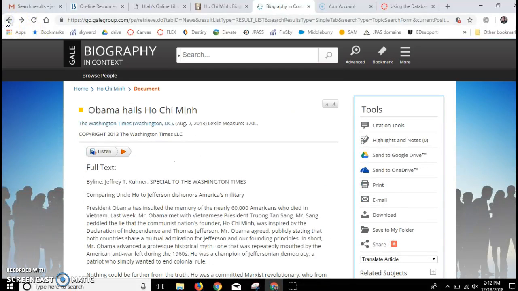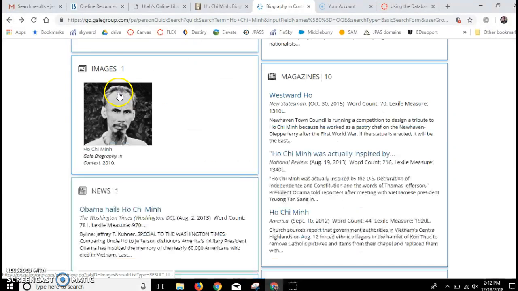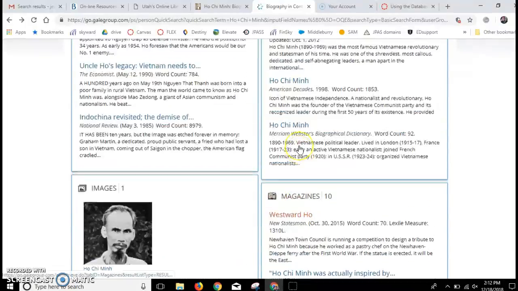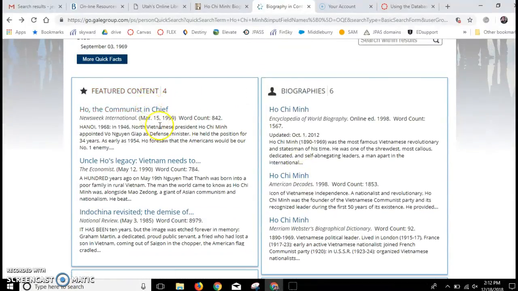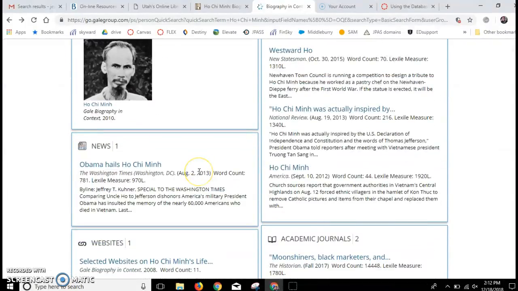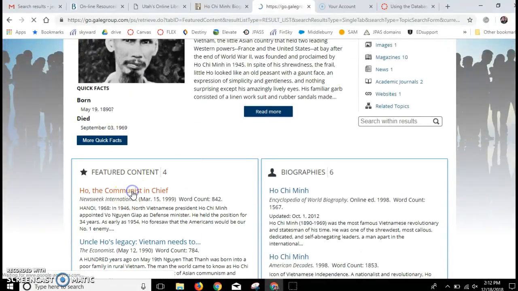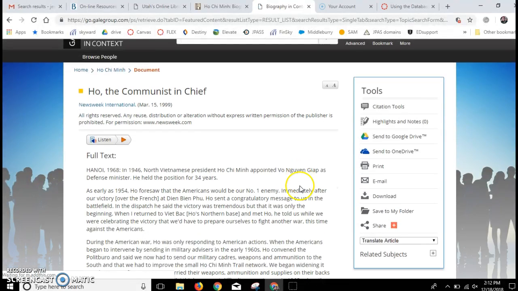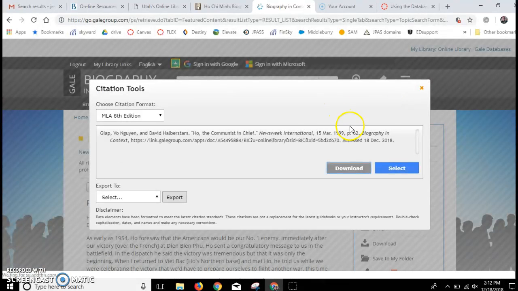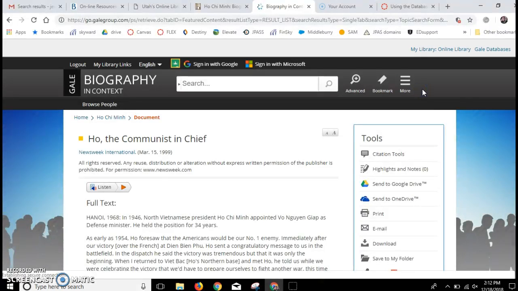Another example of that, we're going to go back to Ho Chi Minh. Maybe you wanted to do something from this article too. Same thing. Just go to Citation Tools and copy and paste that. And then you put Giap, Vo Nguyen Giap, or Giap Nguyen, and Halberstam would be your in-text citation in the parentheses.